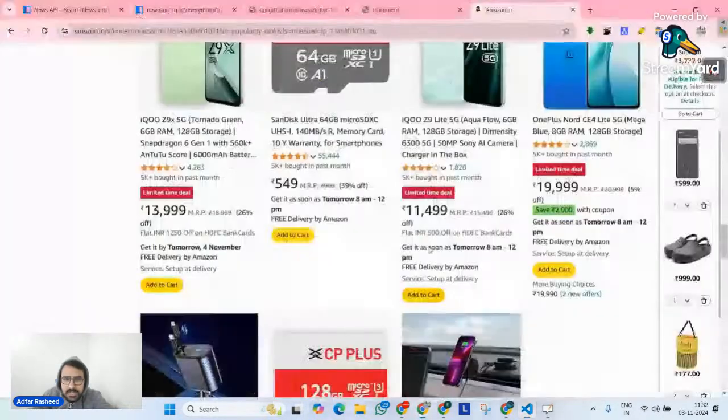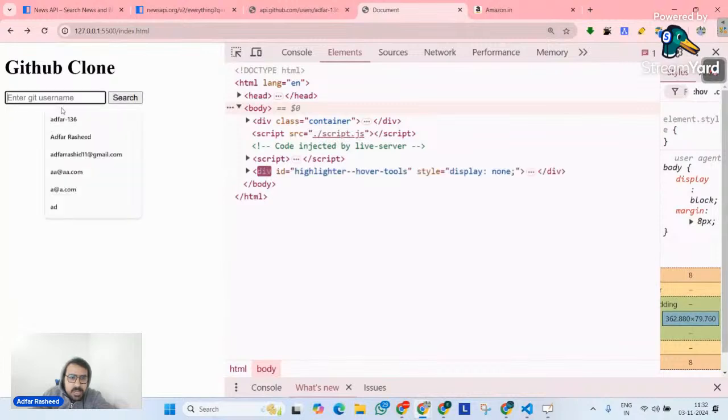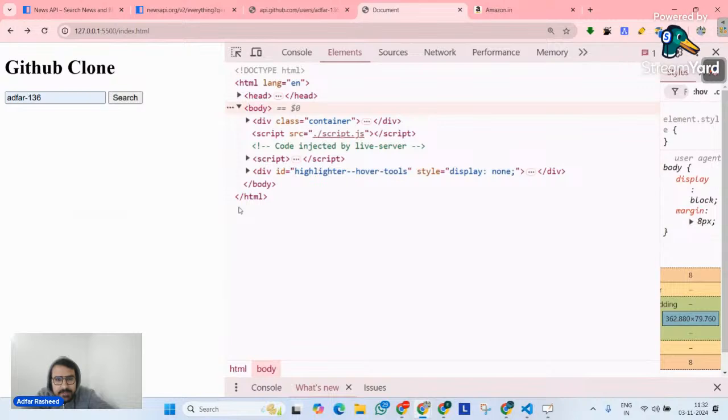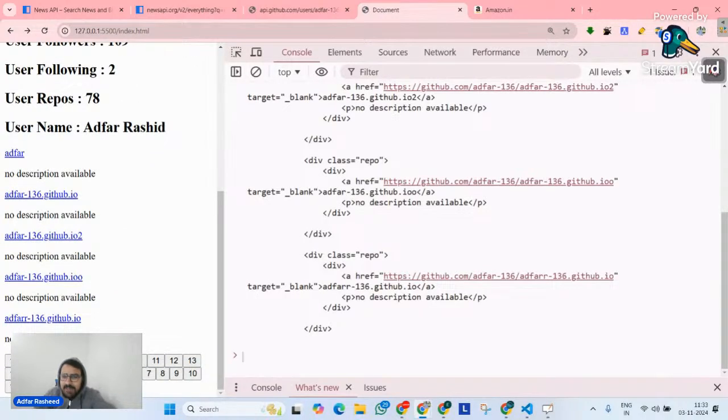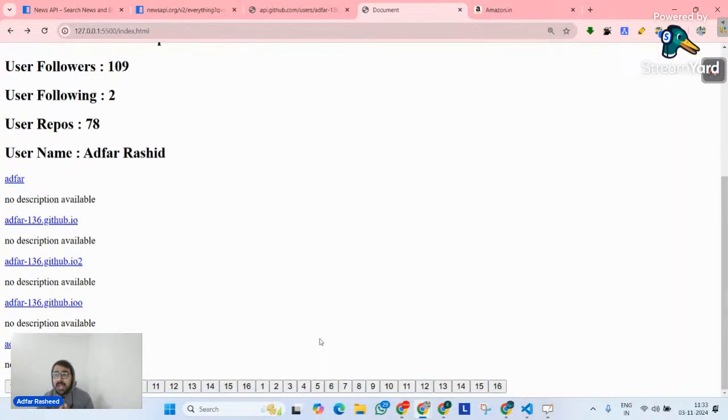So let me go on my web page, go to document, and let's search something. So add for 136, click on search. Let's wait a second. Once I do the search, it should display something. Okay, perfect. But how many buttons do we have? 16 buttons. So we are able to fetch our API. We are able to create our pagination buttons properly. Even though we will not create 16, because we have to create 5, and they should be dynamic in nature. We will do that as well. But as of now, depending on our code, we have created 16 buttons.